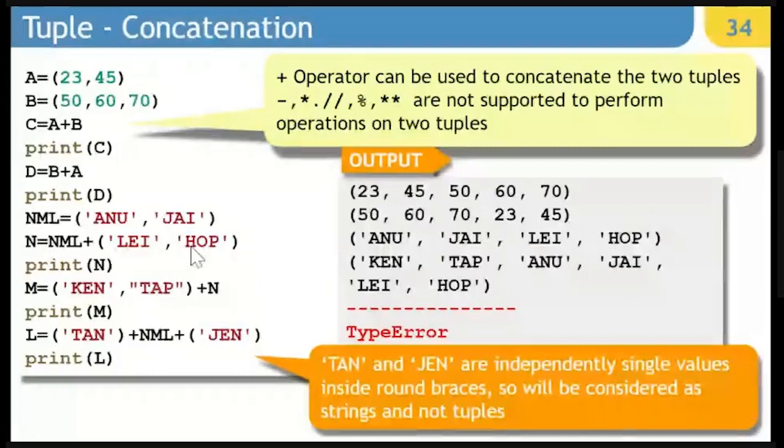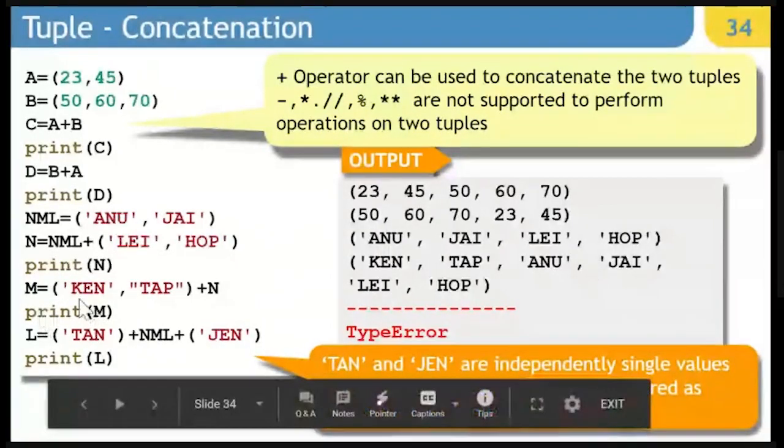So they'll be added here. And if you have Ken and Tap added with N, so that will be added in the beginning of the same tuple.